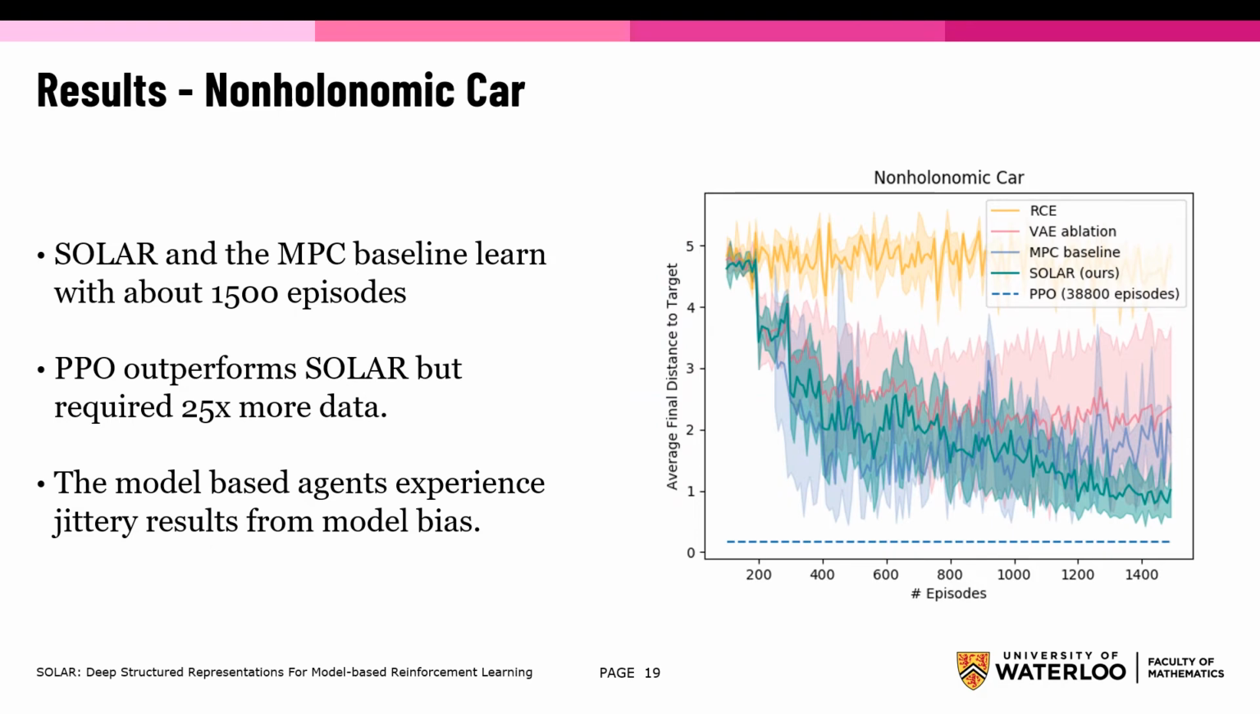Now we'll look at the results. The non-holonomic car experiment shows that SOLAR and the MPC baseline are able to learn with about 1,500 episodes. PPO learns a successful policy for this task that performs better than SOLAR, but required 25 times more data to reach this performance. The model-based agents experience jittery results from model bias, which we can see in the graph as some variance that occurs.